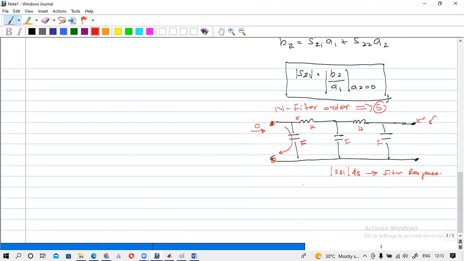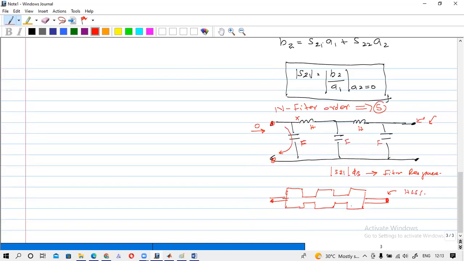Here you have to implement this filter as a step impedance filter, so that you will get some transmission lines like this. You can calculate the filter, make the filter, and simulate this in HFSS.